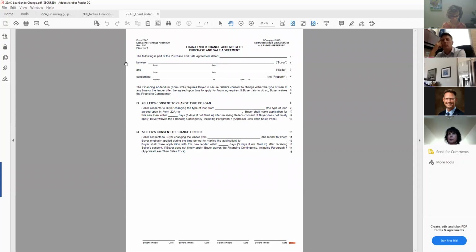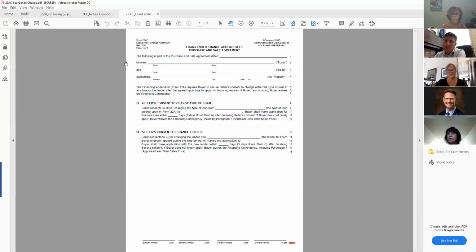hey, guess what? I just switched lenders, or my lender decided to switch loan types, and they already have done it. Well, if you do that, they could, through those actions, waive their financing contingency. And so when you do that initial financing contingency with them, make sure that they know that if they're going to make any changes, to let you know, so you can help with the paperwork to get prior seller permission to change loan type or lender.